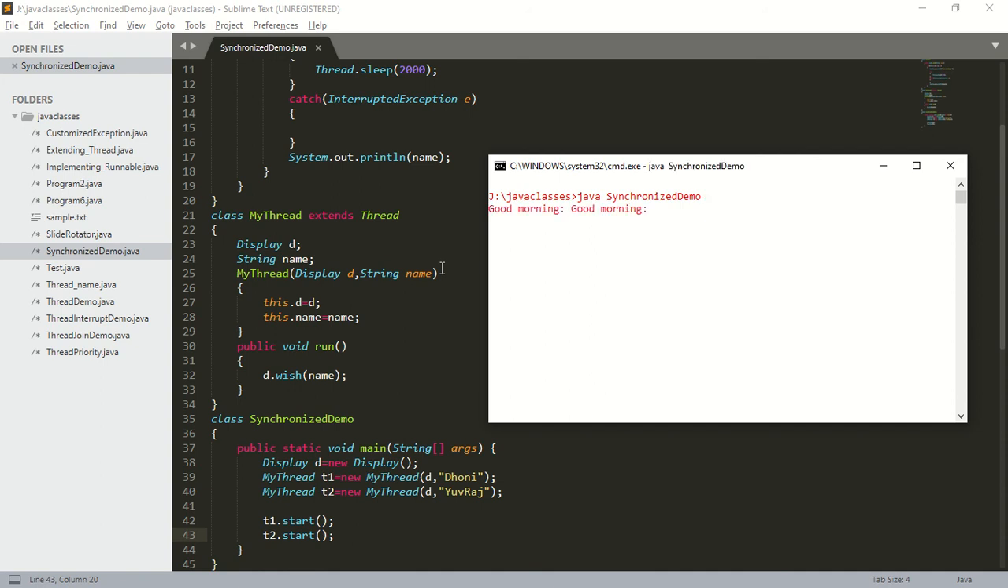You can see the output. Good morning, Dhoni. Good morning, Yuvraj. So we are getting an irregular output. You can see good morning, Dhoni, Yuvraj.